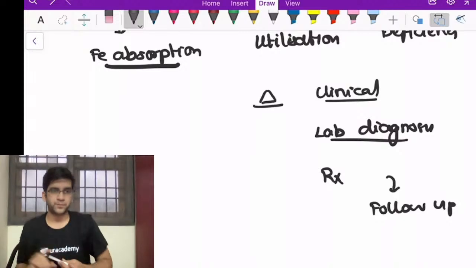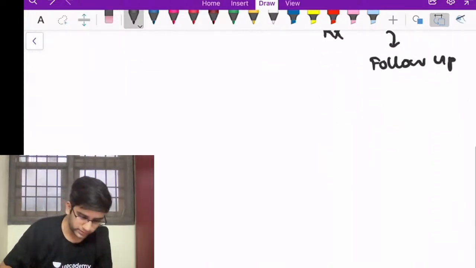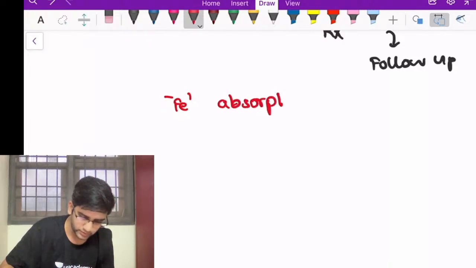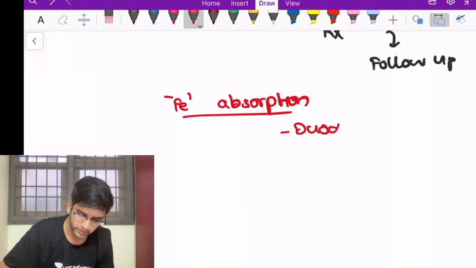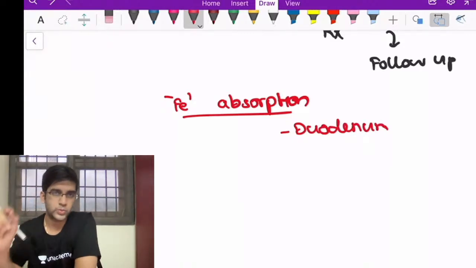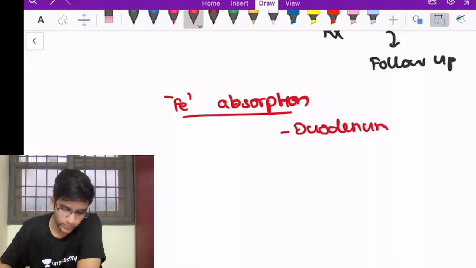Okay, fine, sorry. So iron gets absorbed in the duodenum properly. What you are going to look at as just a basic thing about iron absorption: the site of absorption of iron is the duodenum. Iron will generally be absorbed as Fe2+ with the help of a transporter called divalent metal ion transporter,